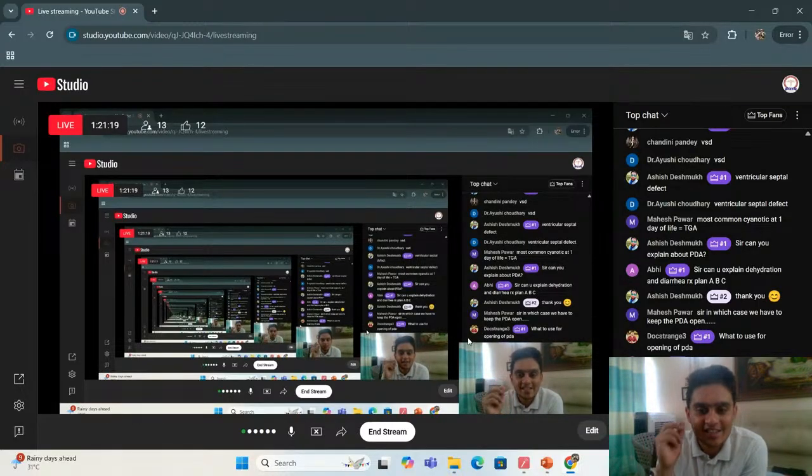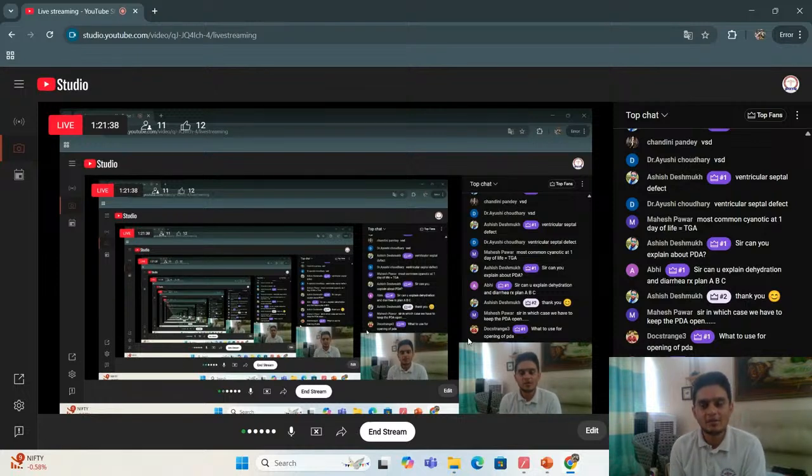Second, you do Rashkind's atrial septostomy, which we discussed in our classes. You break the atrium and make a temporary ASD, atrial septal defect. You create that temporary defect so the blood can mix. And the definitive treatment is arterial switch, that is Jatene's arterial switch. Clear? So this is what you need PDA for. This is why in my classes I have stressed the physiology, because if you know physiology, no matter how they twist the question, you will be able to answer it. Okay? Clear? Do you have any more questions for me?